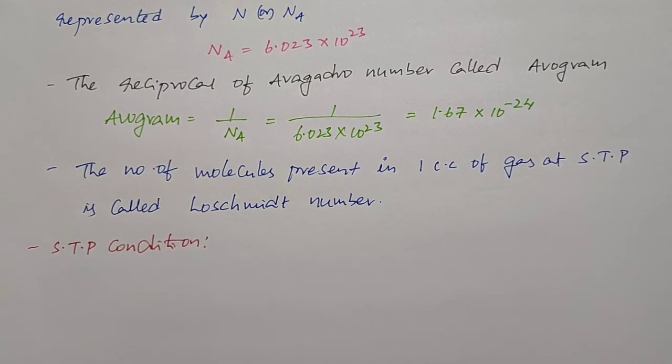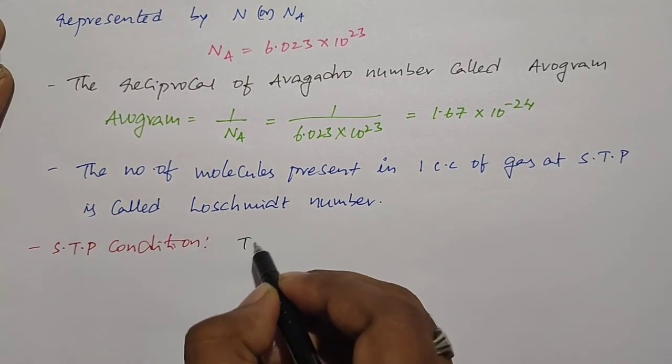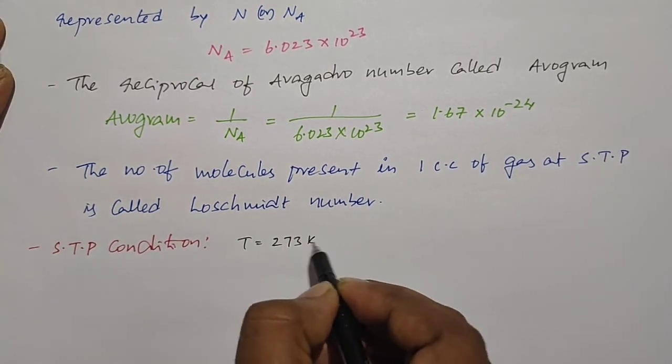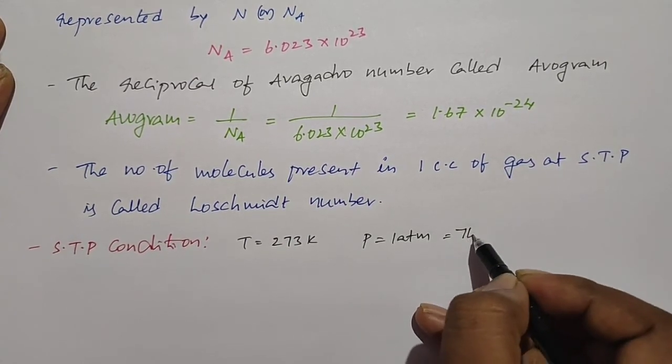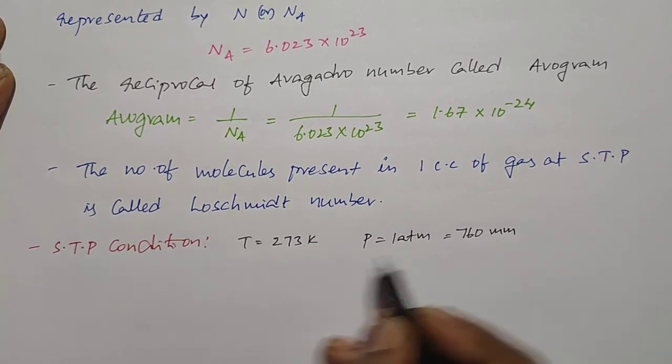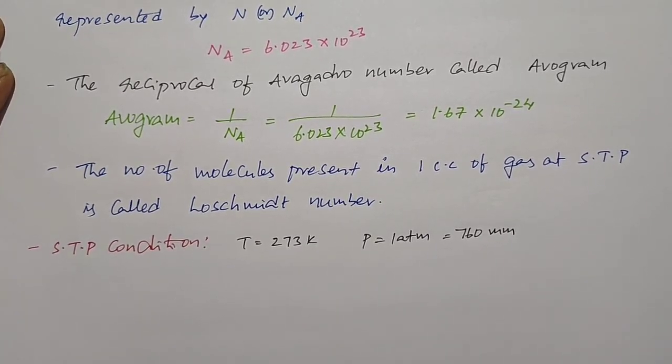So STP conditions means temperature is equal to 273 kelvin and pressure is equal to 1 atmosphere or 760 millimeters of pressure.